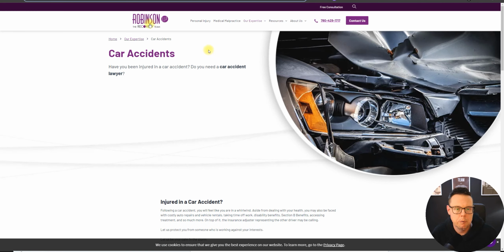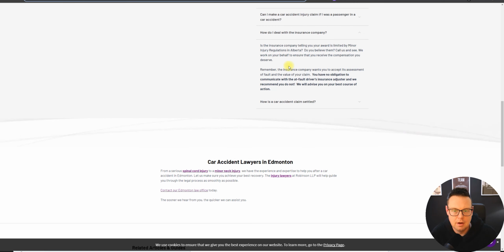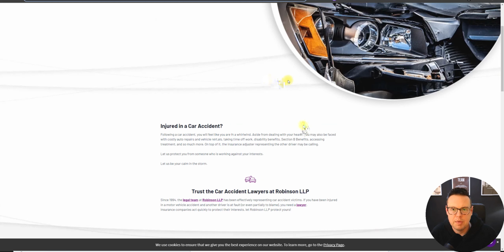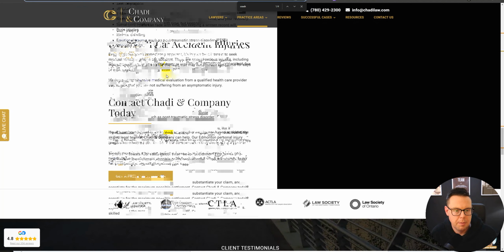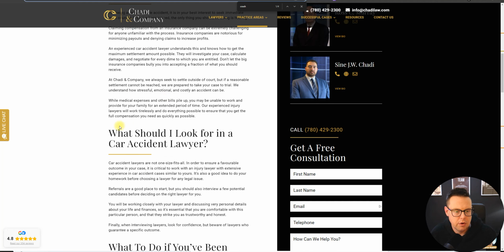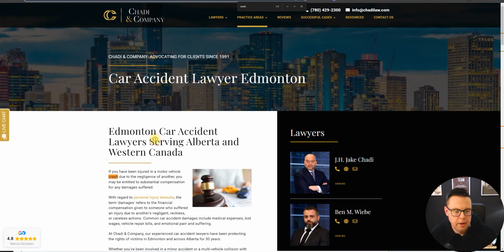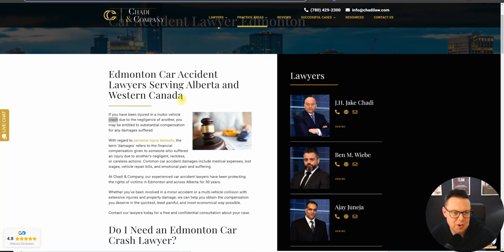Okay, let me show you real quick what we're up against here. This is Robinson. These guys are not trying hard. No backlinks and also not really good content. We can see here quite thin content on this page. Then we've got Chatty Law. This is what their page is looking like. They're not answering that many questions here. Do I need a car crash lawyer? What should I look for? But a lot of the questions that we talked about in terms of claims, other statistics and stuff, they are actually lacking. So let's see if our AI can create better content than these guys have.